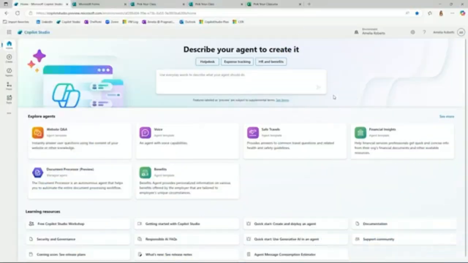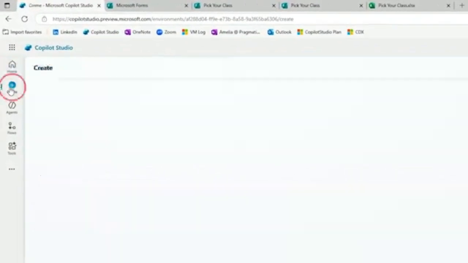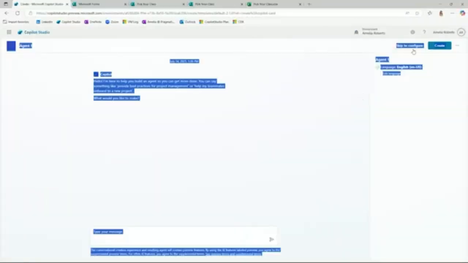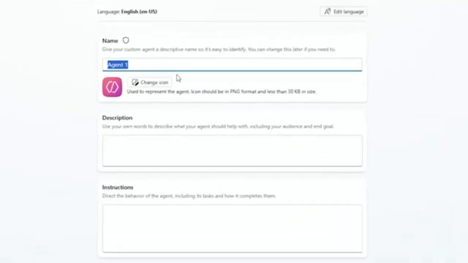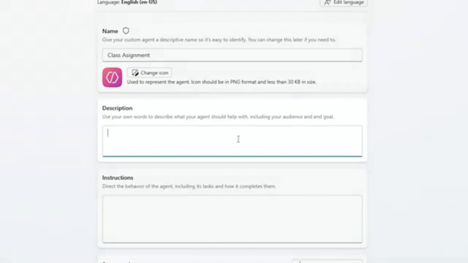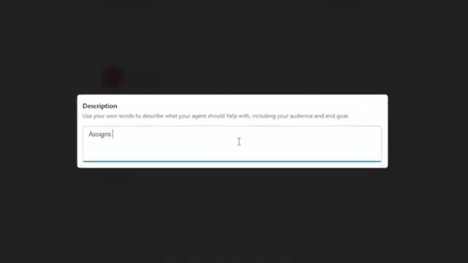Here I am in Copilot Studio. I am going to go ahead and create an agent, and we're just going to create a brand new agent. I'm going to go to Skip to Configure, and I am going to simply call this agent Class Assignment. Let's keep our description really simple here. Assigns class tasks to Planner and also communicates when a form is completed.